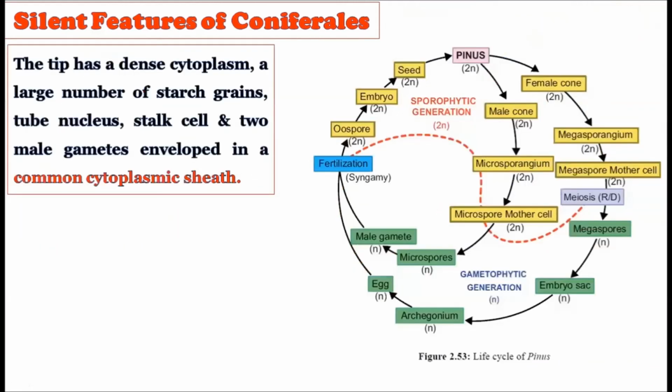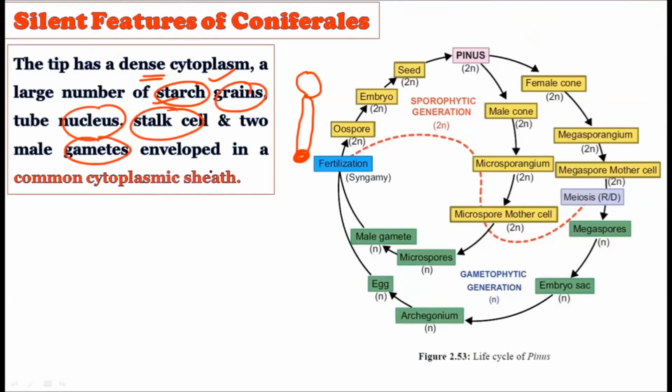Now see, the tip of the pollen tube has dense cytoplasm. Consider this is a pollen, and the pollen tube is formed like this. The tip of this pollen tube will have very dense cytoplasm. A large number of starch grains should be there. The nucleus should be there. The stalk cell is there, and the two male gametes are enveloped in a common cytoplasmic sheath. So the two male gametes are also present here, and these two male gametes will later fertilize the egg.